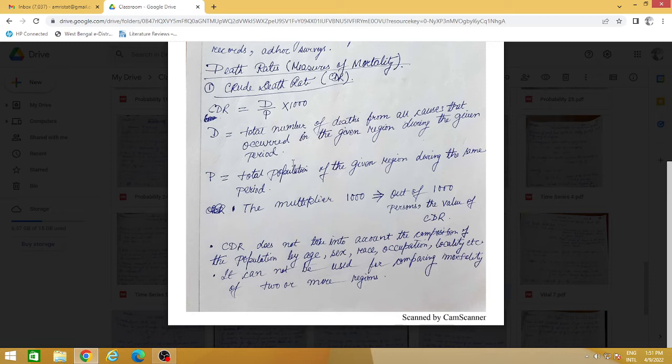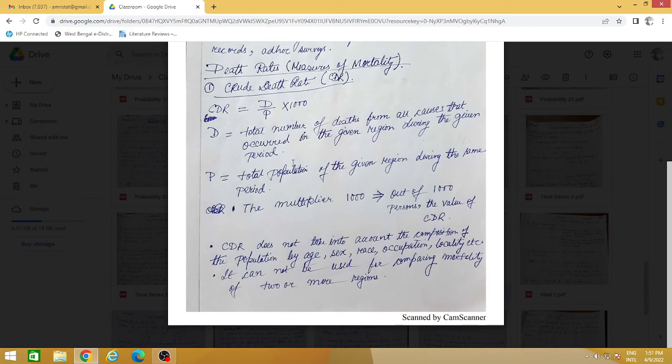And then what is P? P is the total population. So you understand, the CDR of that given region during that same period of time. Now this is the total population of the same region, okay, not of the whole country, but of that same region. So it's like a ratio, right? Deaths are a subset, out of the full population, which is the bigger set, the superset. So it will be a ratio. Obviously, D will be much less than P.